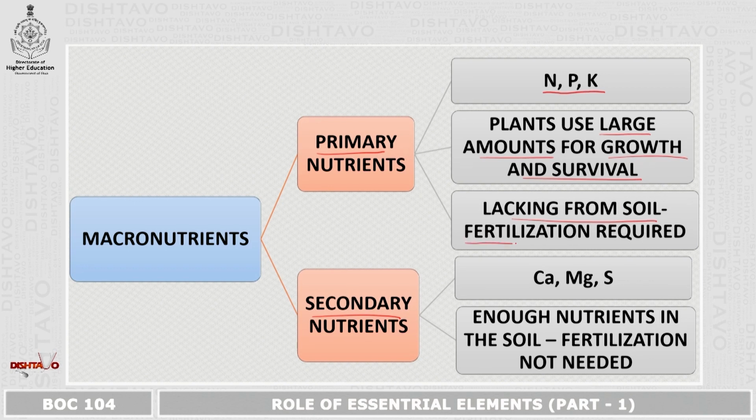Therefore, fertilization is required to replenish these primary nutrients. Under secondary nutrients, we have calcium, magnesium, and sulfur. Now, these nutrients are in enough quantities in the soil and fertilization is not needed.